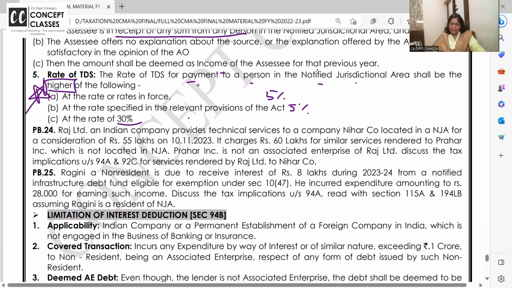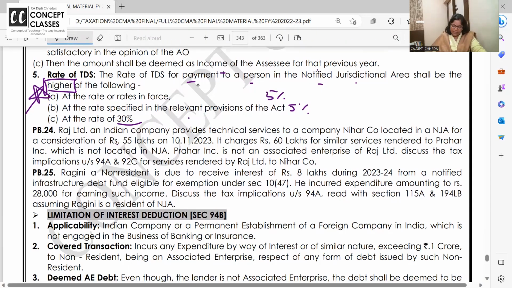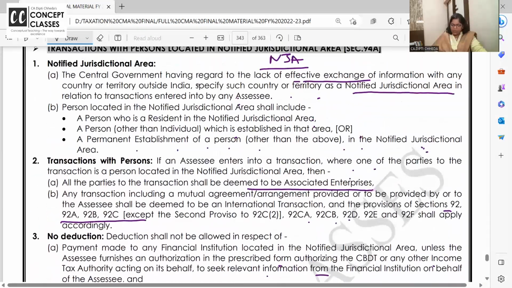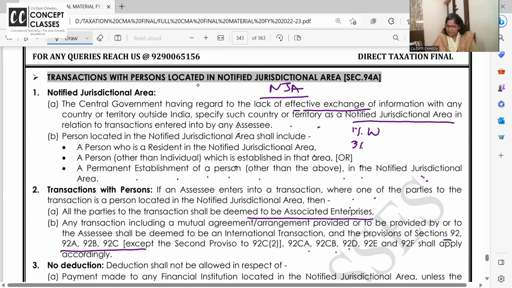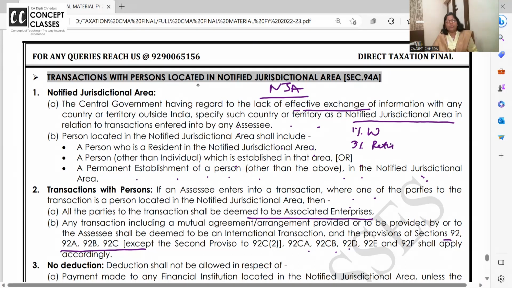मैम ऐसे क्वेश्चन एग्जाम में आ सकते हैं। Raj Limited is an Indian company. अच्छा, one thing I want you to write please, for MCQ also. Did I teach you कि 3% variation याद है? Wholesale में 1% और 3% variation in retail है, तो ignore ALP and take arm's length price. This variation concept is not applicable to NJA. लिखो 1% in wholesale, 3% in retail.